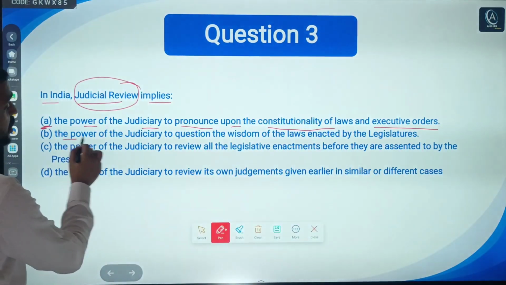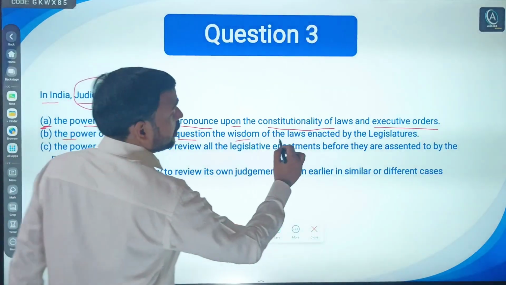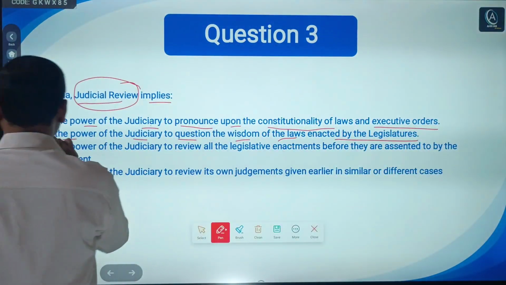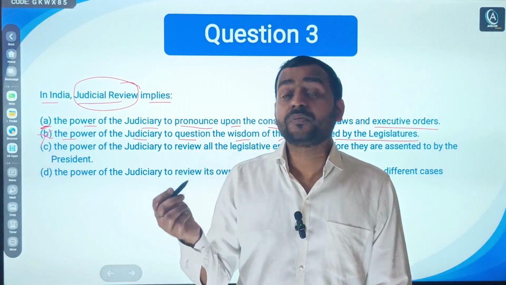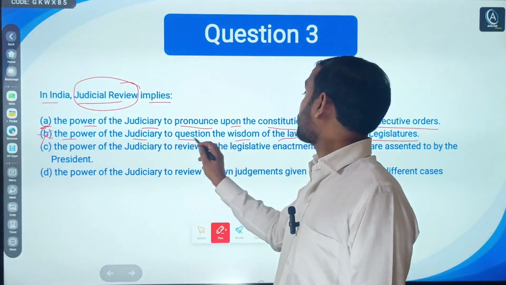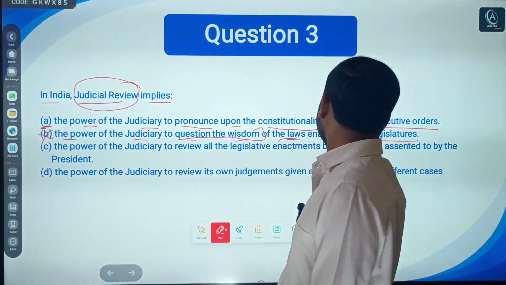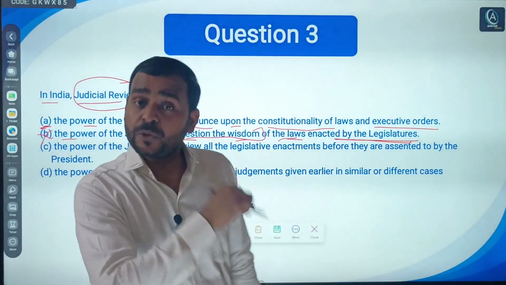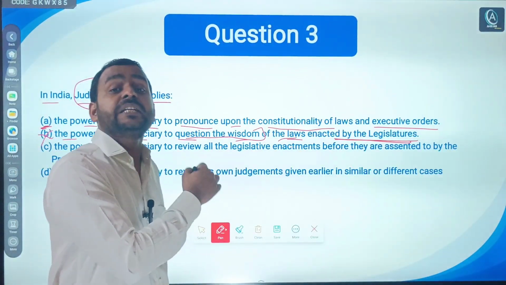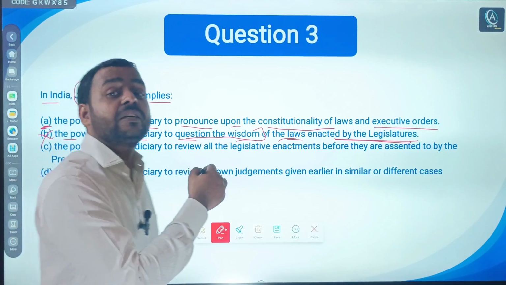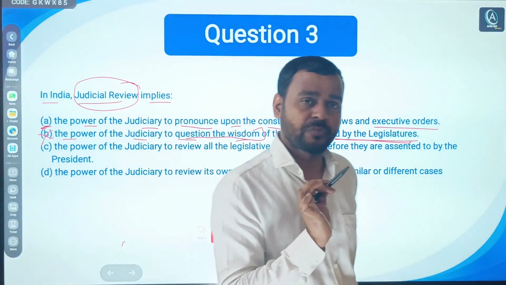Second, it says the power of the judiciary to question the wisdom of laws enacted by the legislature. No. The judiciary cannot question the wisdom of laws enacted by the legislature. It can only review whether the law is violating a constitutional provision or the doctrine of basic structure or not.